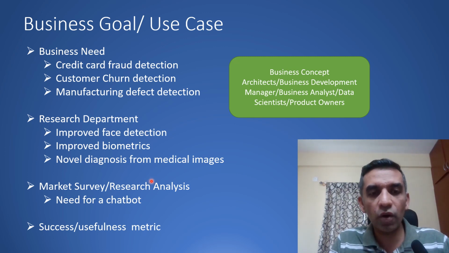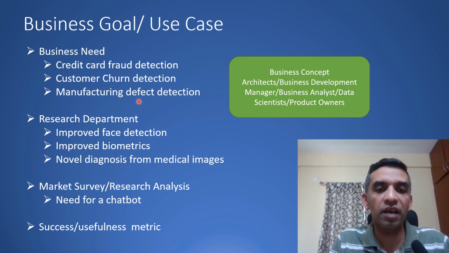It is also important that you identify the success or usefulness metrics. For example, in credit card fraud detection, it could be how effective this data science solution is in detecting credit card frauds compared to the current way of manually doing it. For example, in manual defect inspection versus camera-based defect inspection, what is the improvement which is going to come from a data science project?